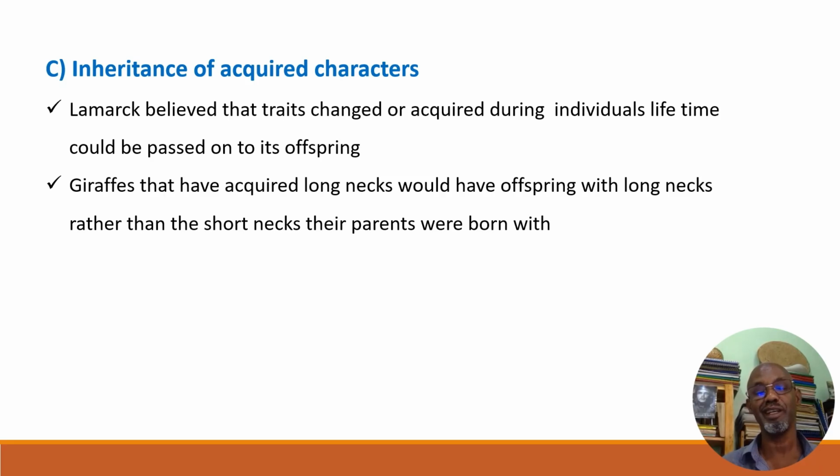This has been proved by the rules of genetics after Gregor Mendel came to this world and gave us the modern science of genetics. Traits that pass from parents to offspring should be traits contained in the genetic material, DNA. You can't inherit acquired characters. Therefore, the third point is inheritance of acquired characters.